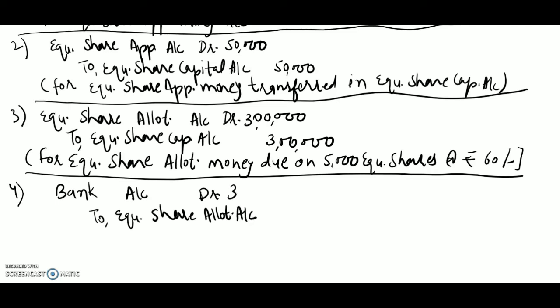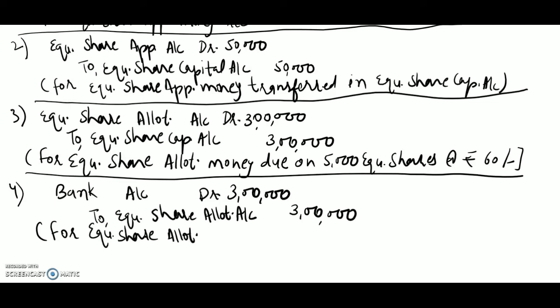So the amount will be rupees 3 lakh. This amount is share allotment money due and now this money is received. So the narration will be for equity share allotment money received.